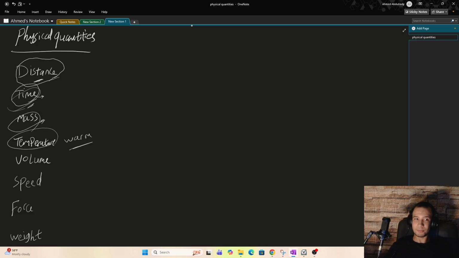Describing the temperature. Maybe it's a bottle of water, so we can talk about the volume of it, or the speed of the car, or the force that something can take before it breaks, many things. But this is just a very basic example, the pen, okay?